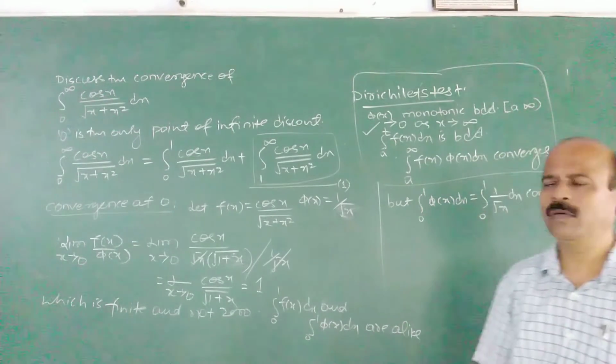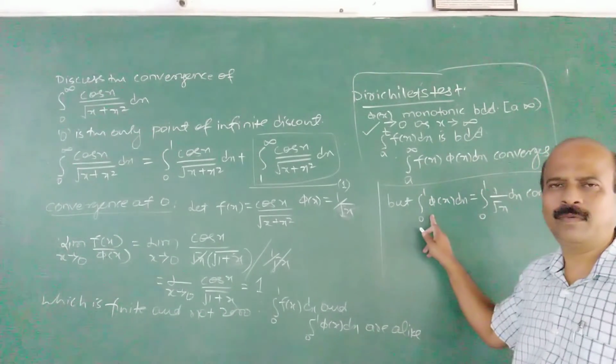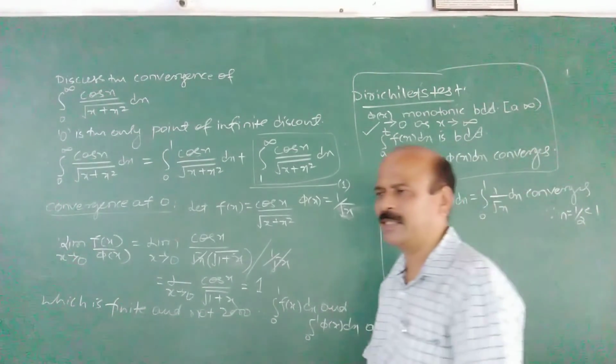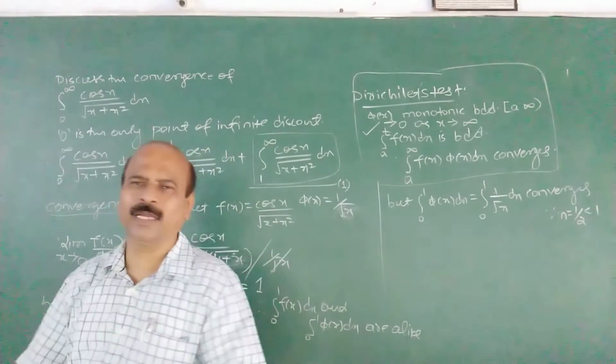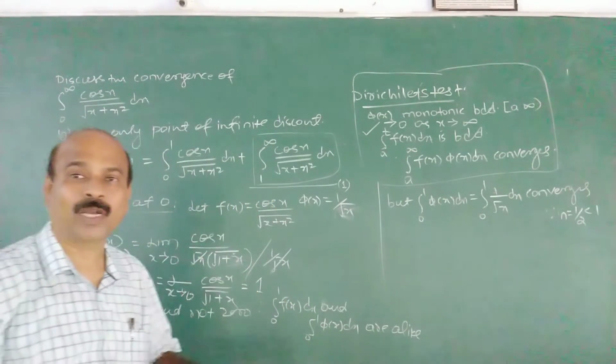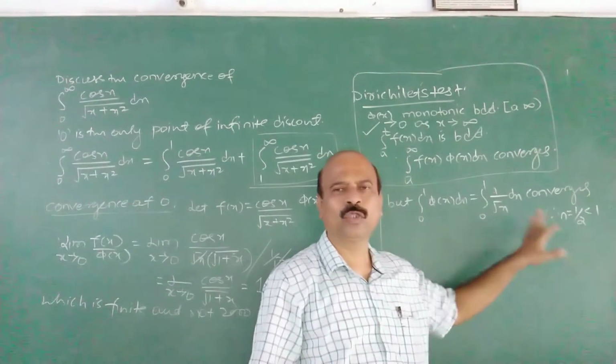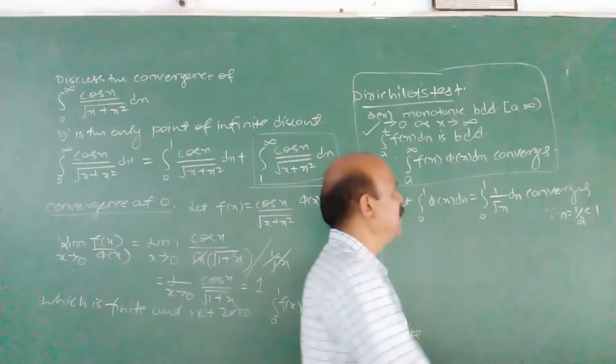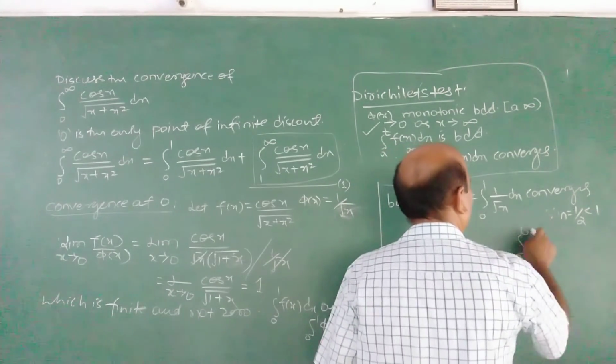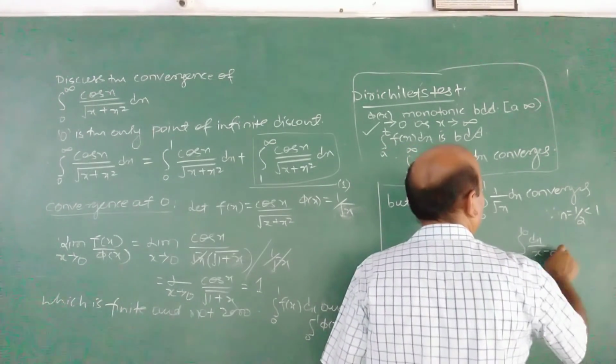We have used very often this integral a to b dx by (x minus a) raised to n. That is why in the beginning it is called a useful integral for comparison. Now I think you have realized why it is called a useful integral. What is that? Integral a to b dx by (x minus a) raised to n.